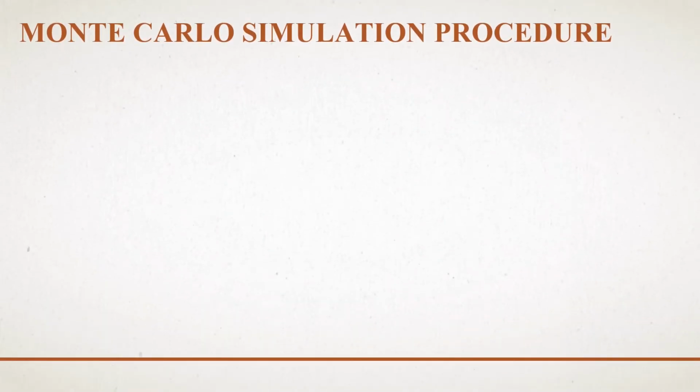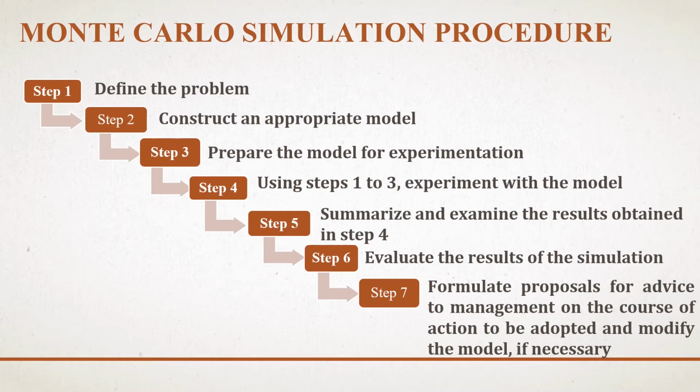Let's see the Monte Carlo simulation procedure. There are various steps included in the Monte Carlo simulation method. That is step 1 to step 7. In step 1, we will define the problem. Then step 2, construct an appropriate model once the definition of the problem has occurred. During step 3, we will prepare the model for experimentation. Once step 3 is completed, we will go to step 4. That is, experiment with the model using steps 1 to 3.